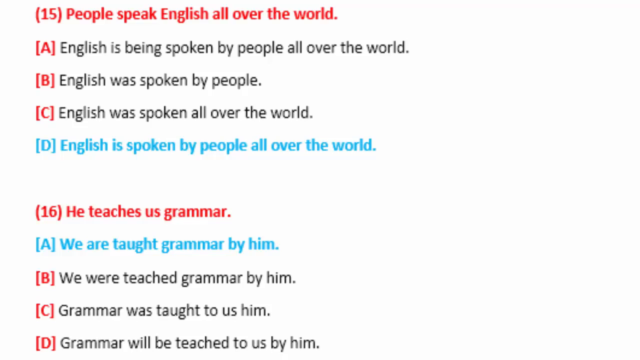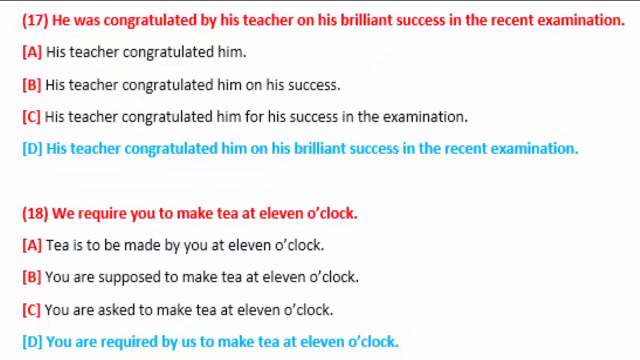We are taught. This is he teaches us, which is actually present simple, and we are using are as auxiliary verb in present simple and passive voice. We are, and then taught is the past participle form of teaches. So we are taught, and grammar comes as it is, as we just consider this grammar as additional information here. So we are taught grammar by him. Option A is correct.